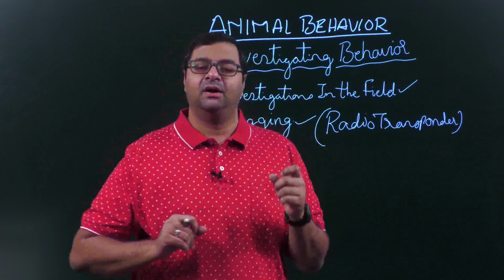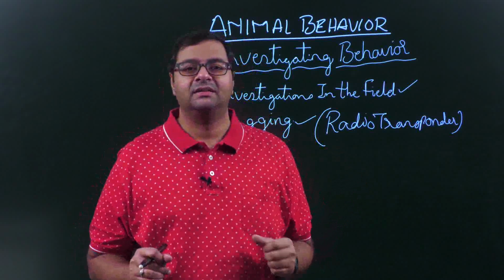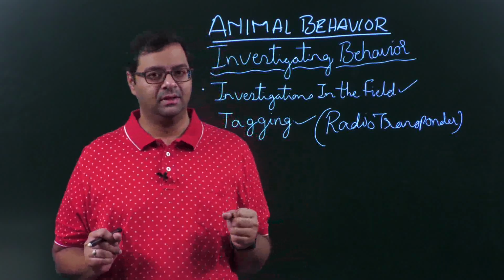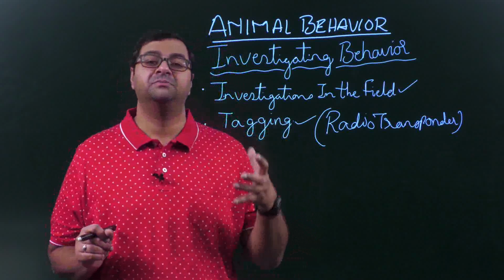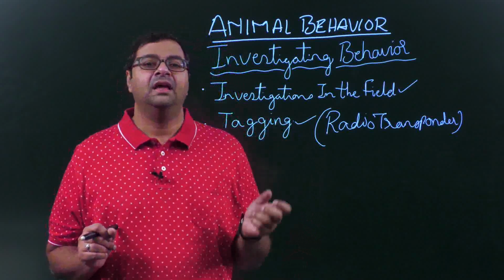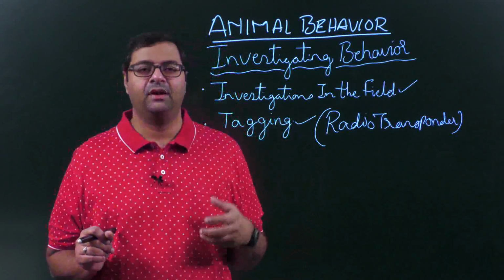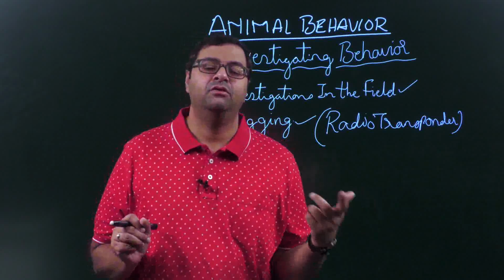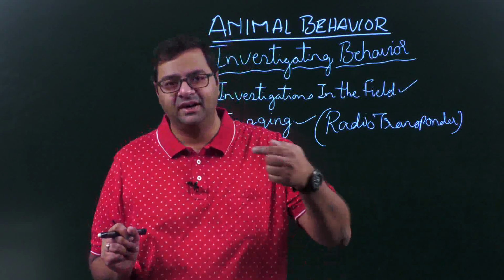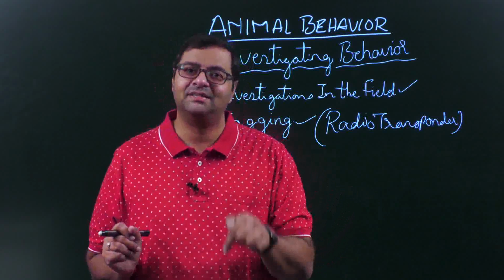Now then, what is the prey organism of that particular animal? What kind of prey does that animal prefer? Say for example, if we take a king cobra, the favorite food for the king cobra is the cobra itself.